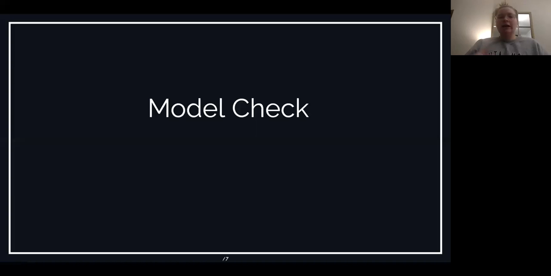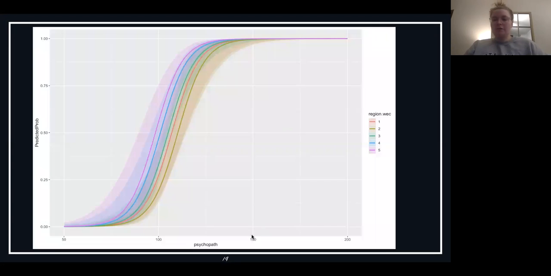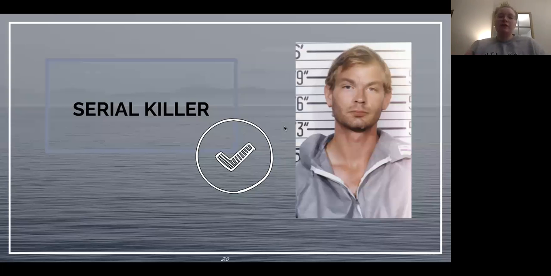So just to have a model check and run our example of a person, we're taking Jeffrey. Jeffrey was born in region 4 of the United States. He was born in the Midwest, you can see here on the map. And he had a psychopath score of 150. So you can see on the graph here, the probability of him being a serial killer is yes, and it's actually quite high. Looking into the future, we saw that this was Jeffrey Dahmer, and Jeffrey Dahmer is a known serial killer. So that shows the predictability power of our model. And actually for this data, known serial killers were added in to test our model's predictability. So it checks out that way.